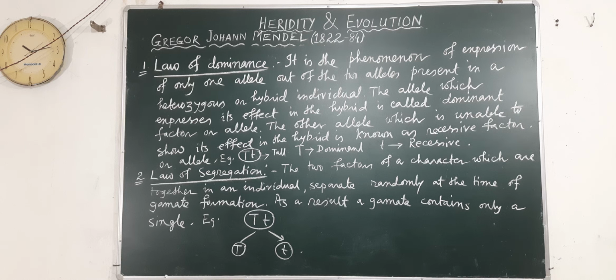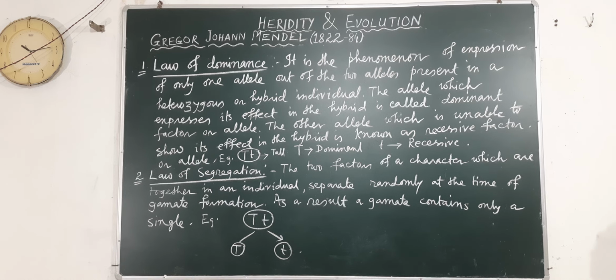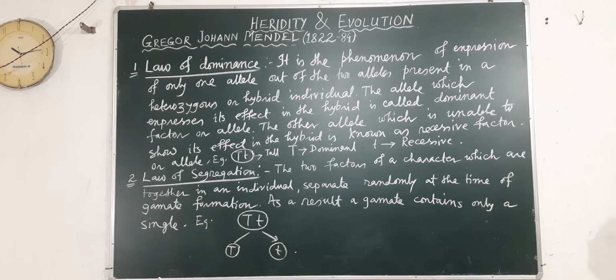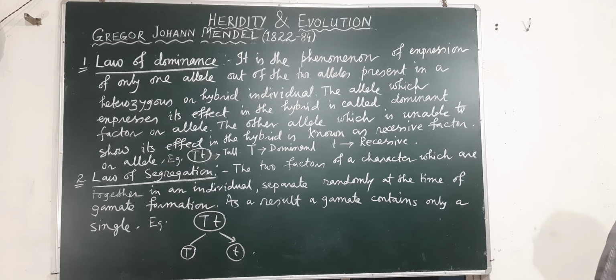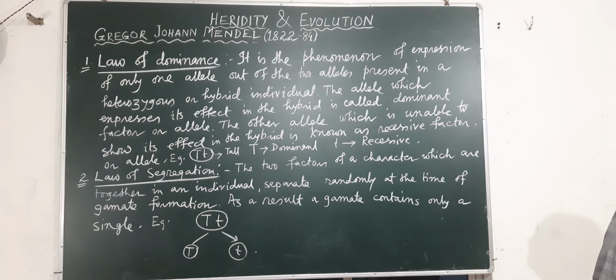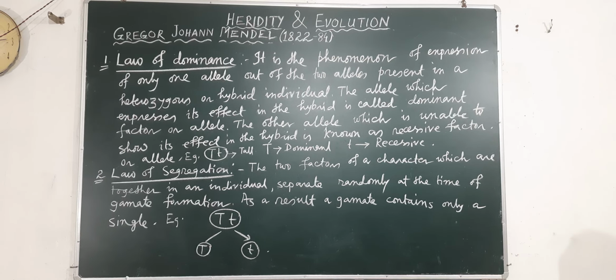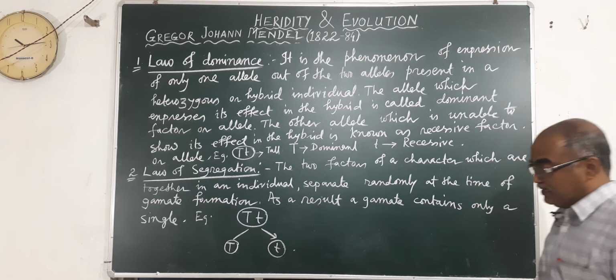That is, whatever we are getting in F1 or first filial generation in monohybrid cross, you see the earlier picture, in the first filial generation we have got heterozygous or hybrid individuals. The allele which expresses its effect in the hybrid is called the dominant factor or allele. The other allele which is unable to show its effect in the hybrid is known as the recessive factor or allele.